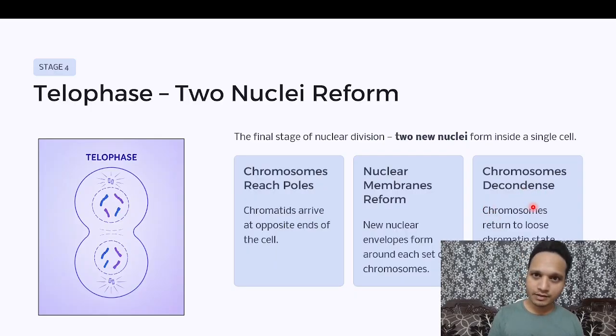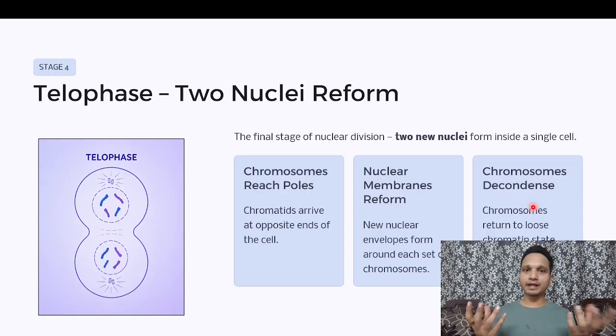What does chromosome decondensation mean? The chromosomes will again get into the form of DNA, the thread-like DNA from which we had started the whole process. The chromosome will again become thread-like. Does the material change? No, only the form changes. Keep this in mind: chromosome and thread-like DNA are exactly the same thing.